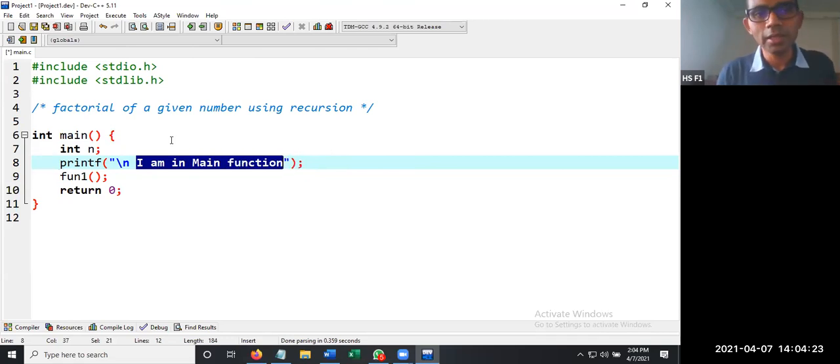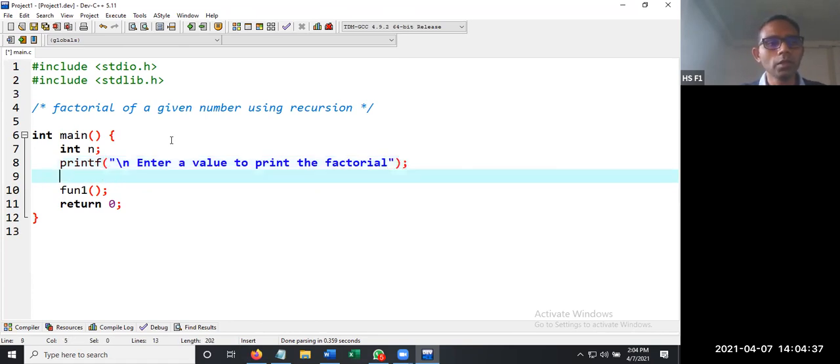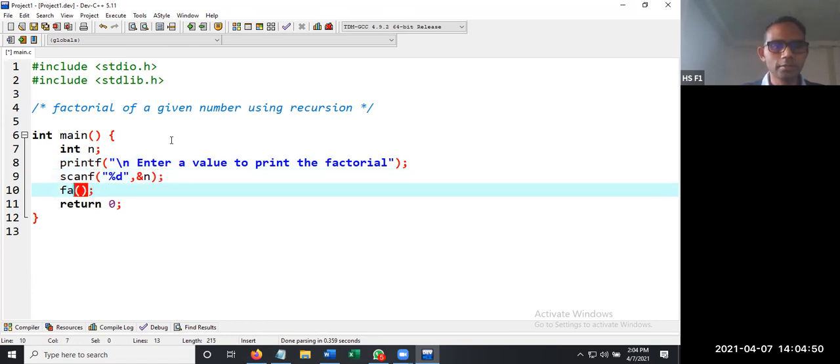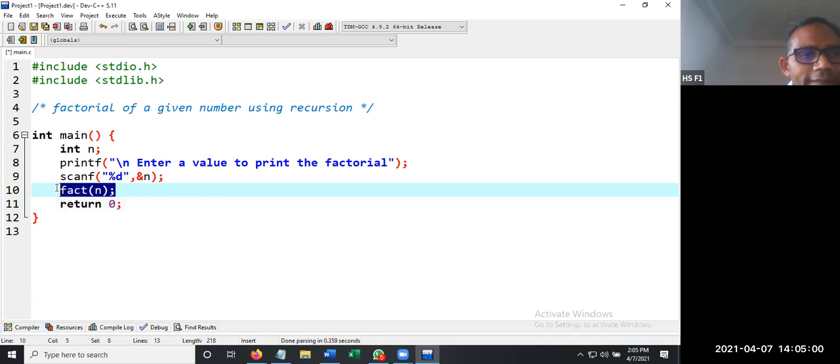This n value is the value for whom we are going to find the factorial. Enter a value to print the factorial. Then scanf("%d", &n). Then we are going to make a function call called factorial of, or you can write fact of n. So we are going to call fact of n.